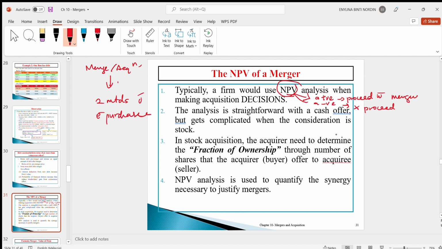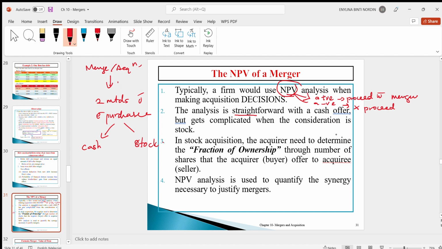That means the acquiring firm, or the acquirer, can pay the target firm in cash, or the acquirer can pay the target firm in the form of stocks. So the calculation of NPV using the cash purchase consideration for mergers and acquisitions will be more straightforward and simpler compared to the purchase consideration of stocks and NPV analysis.